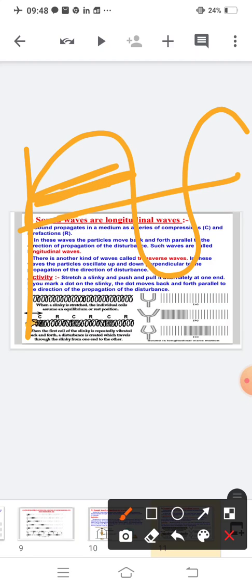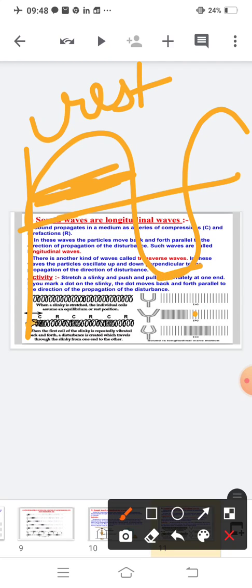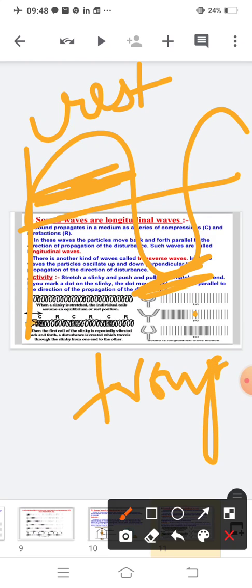The upper part is known as the crest and the lower part is known as the trough. Is this clear? The upper part is the crest and the lower part is the trough. Clear?